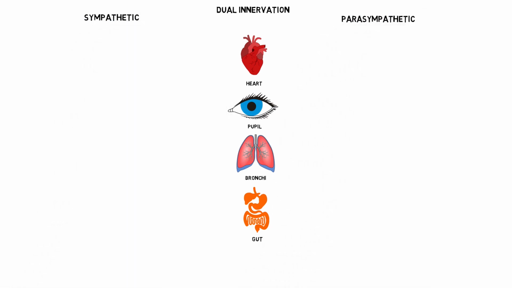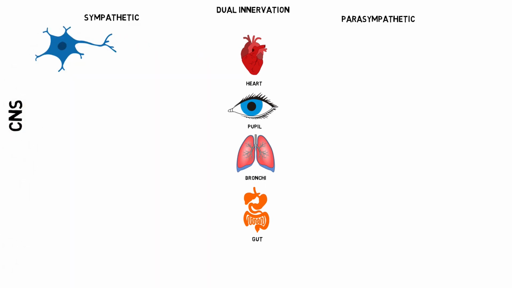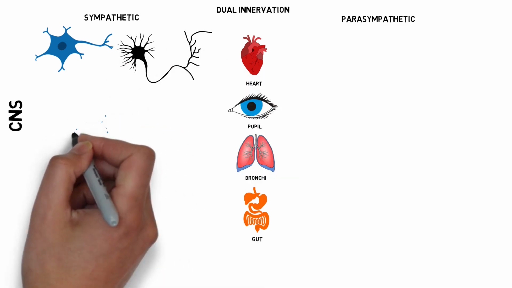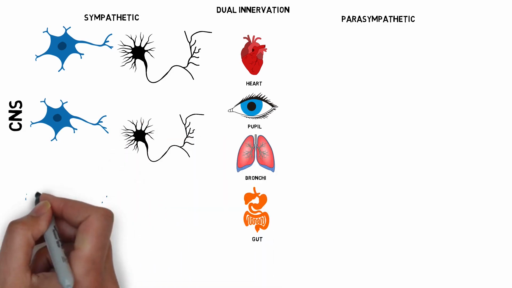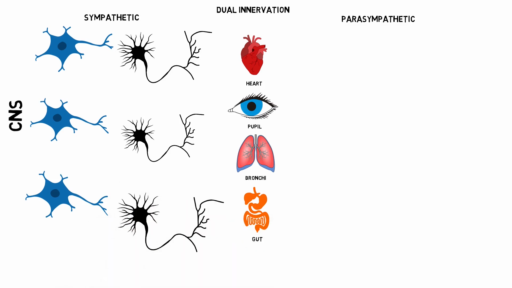The signals from the central nervous system are conducted to these organs via two sets of neurons: the pre-ganglionic neurons and the post-ganglionic neurons, respectively. In the sympathetic division, the pre-ganglionic neurons are short, whereas the post-ganglionic neurons are relatively long.